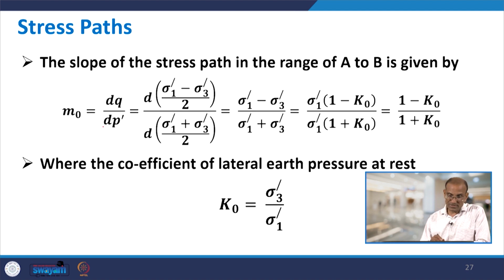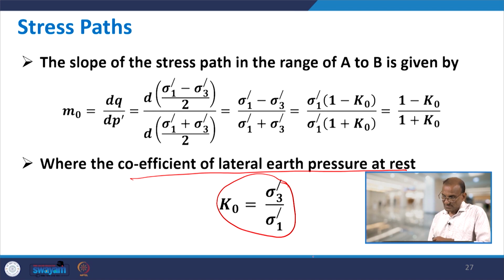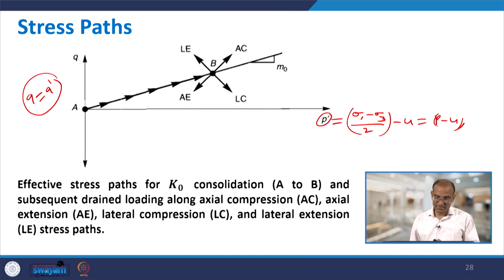Here k naught is the coefficient of lateral earth pressure at rest, which is sigma 3 bar divided by sigma 1 bar. Both are effective stresses, and it is the ratio of minor principal stress to major principal stress.